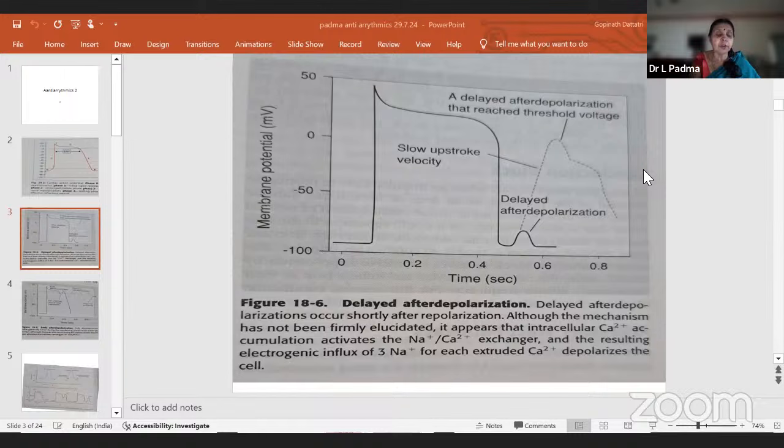A 57-year-old man is being treated for an atrial arrhythmia, PSVT. He complains of dry mouth, blurred vision. It is a male, 57-year-old, so he is a little elderly. So complaints of dry mouth, blurred vision, urinary hesitancy. Which antiarrhythmic drug is most likely? Metoprolol, disopyramide, dronedarone, and sotalol. Which one? Anybody? Anybody?